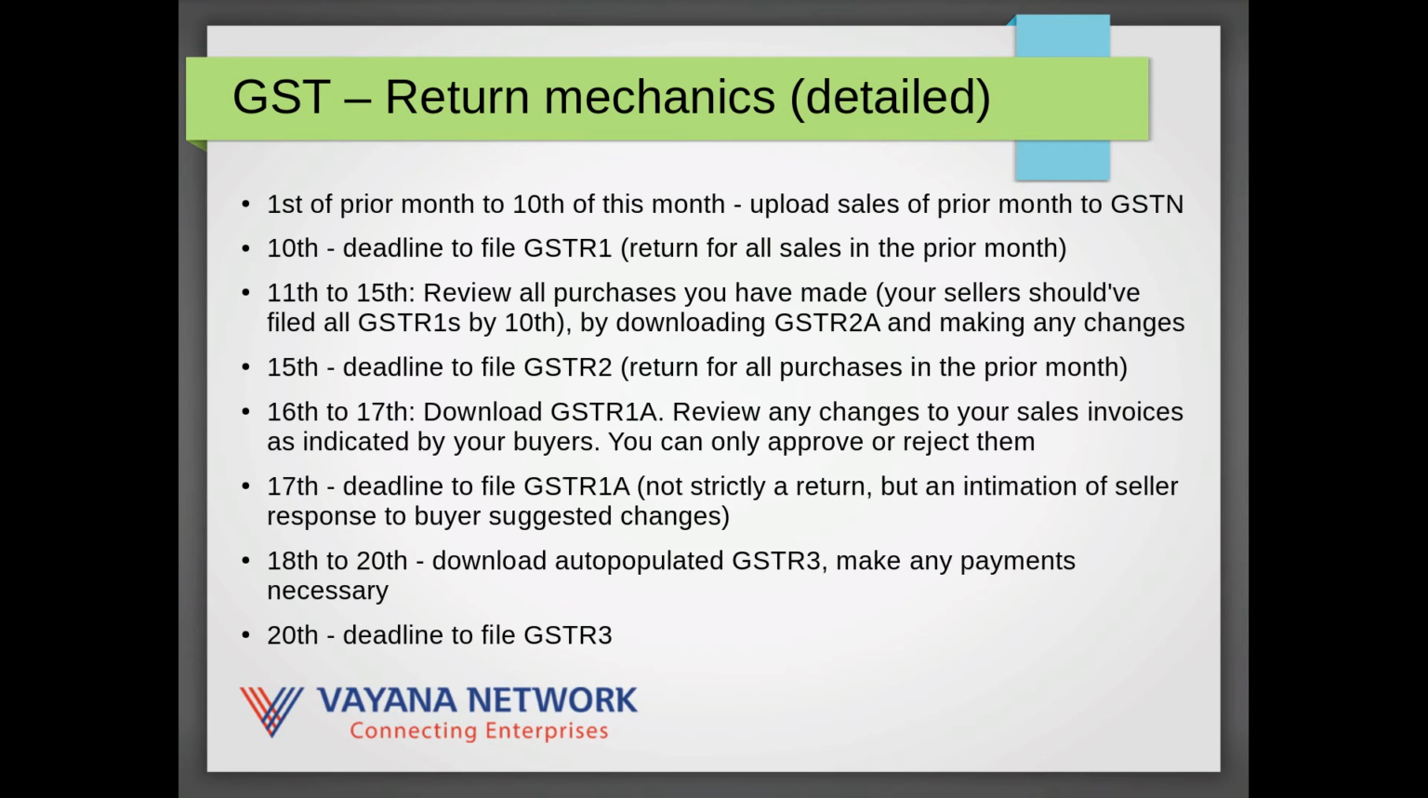On 16th and 17th, the seller again downloads a GSTR1A. This is a listing of any of the invoices that he may have uploaded, but which a buyer may have amended or added or deleted. At this particular point in time, the only option available to the seller is they can choose to either approve or reject a buyer indicated modification. He cannot choose to add new invoices by himself at this stage.